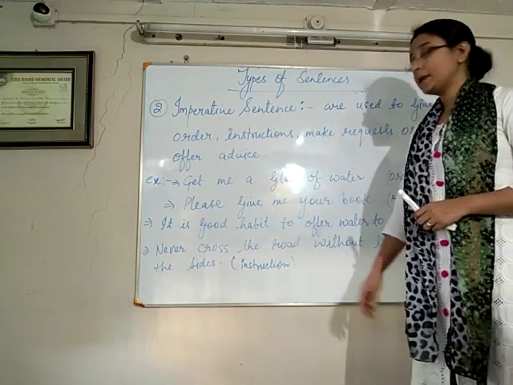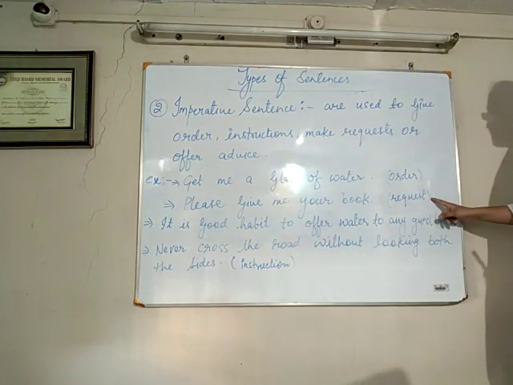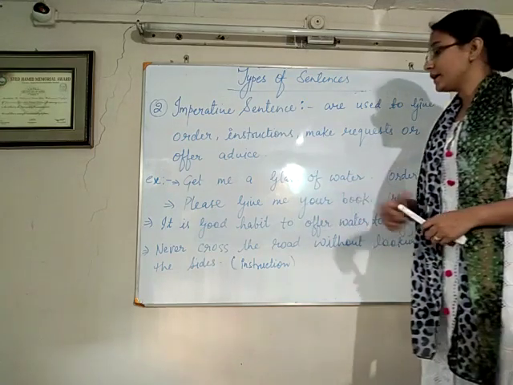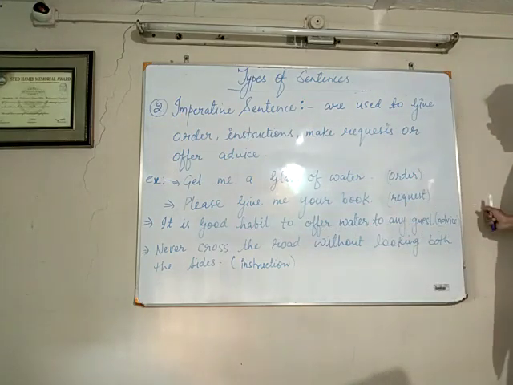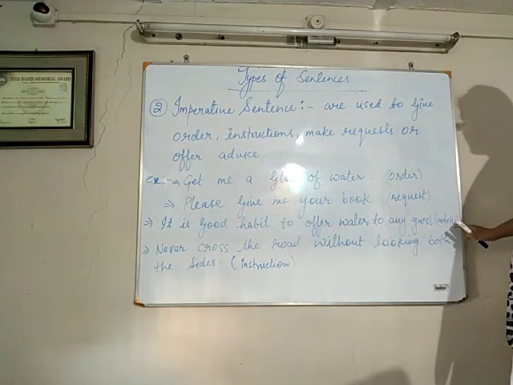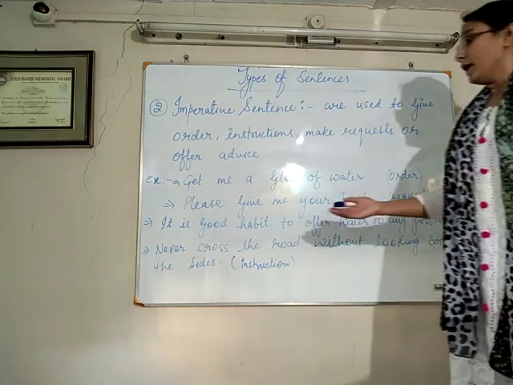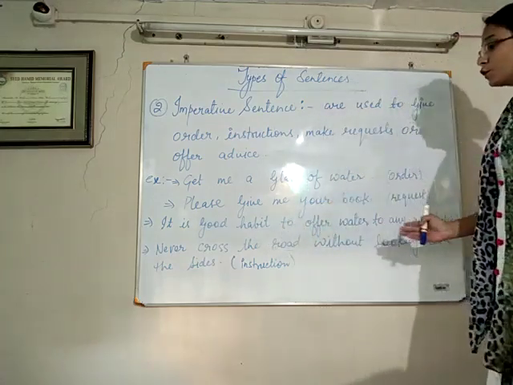And the second example is please give me your book. So in this sentence there is a request. So I wrote request in bracket. And the third one is it is a good habit to offer water to any guest. So there is an advice, it is a good habit to offer water to your guest. And the last one is never cross the road without looking both the sides.